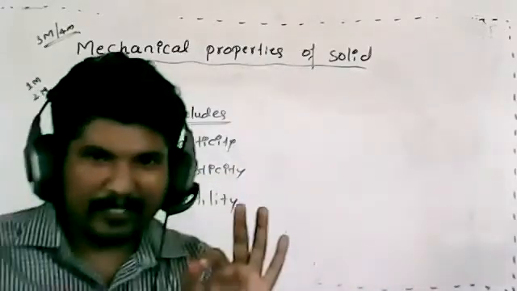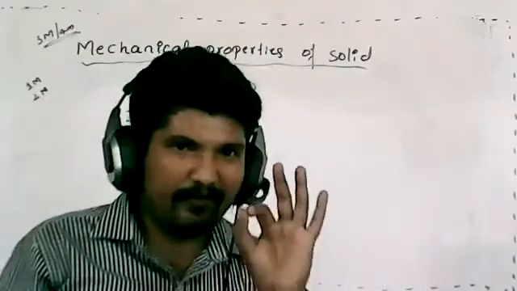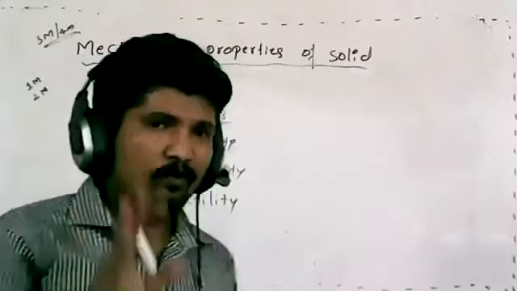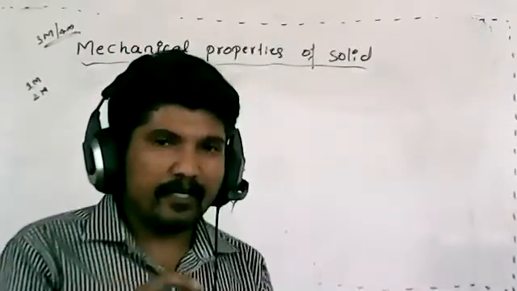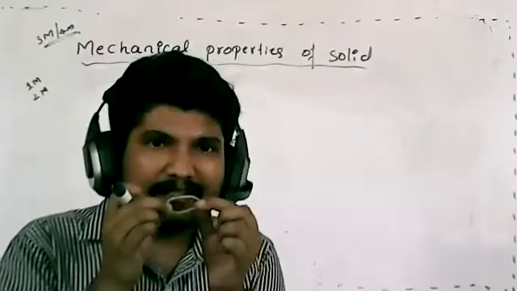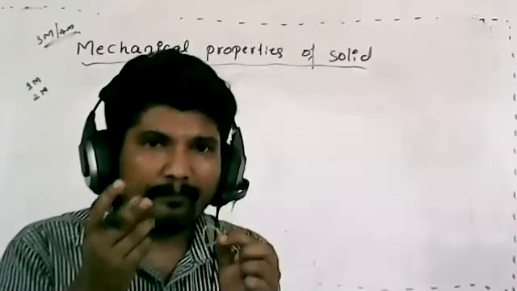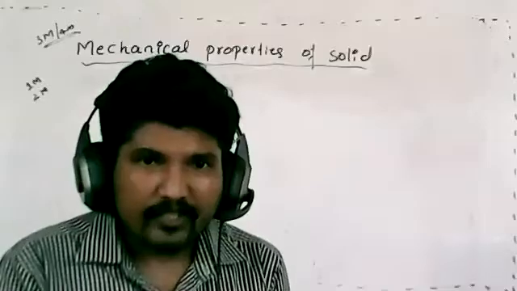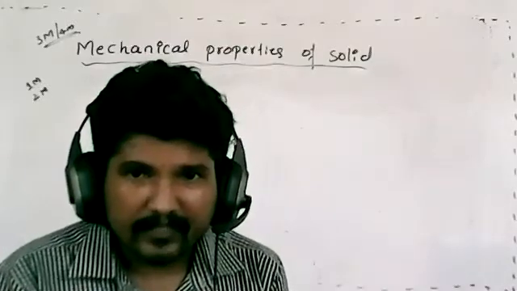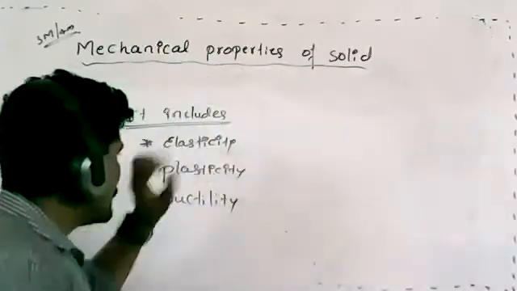Let me tell the definition one more time. It is a property of a body which regains its shape and size after removal of an external force. That is called elasticity.